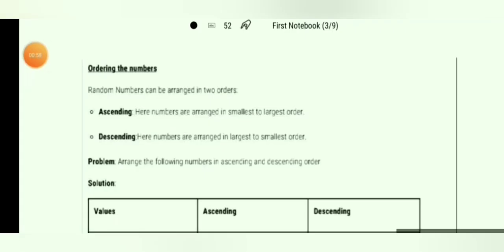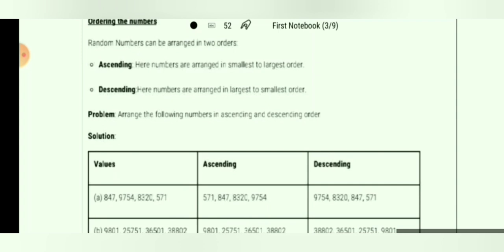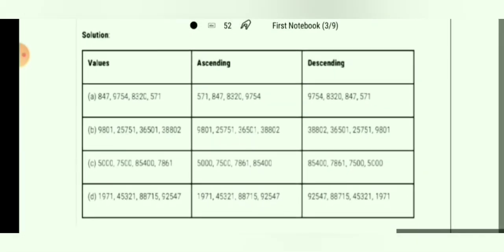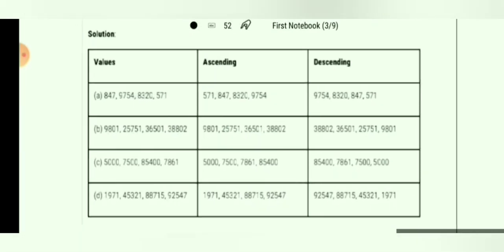Now we come to our next topic, that is ordering the numbers. Ordering the numbers means how to arrange them in ascending and descending order. Ascending order means we will arrange from smaller to larger. Descending order means larger to smaller. Here, a few examples are given of how to arrange in ascending and descending order.